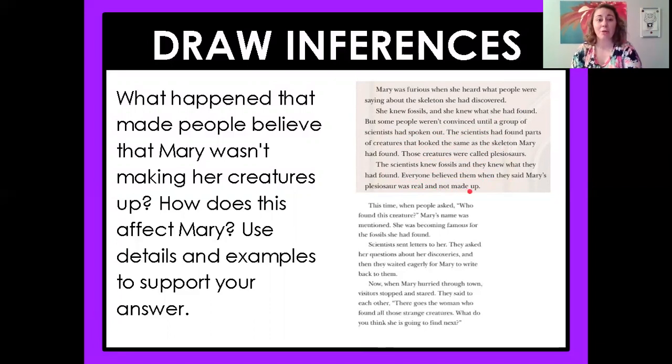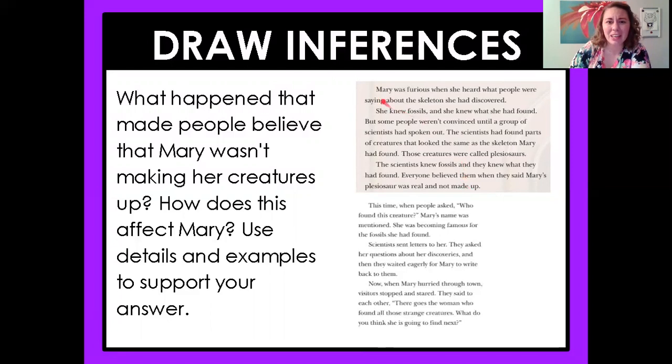Okay, so right there, what happened? A group of scientists said, hey, we found that too. That's a real creature. That's a plesiosaur. So that's what happened to make people believe that she wasn't making things up. Let's go to the second question. How does this affect Mary?